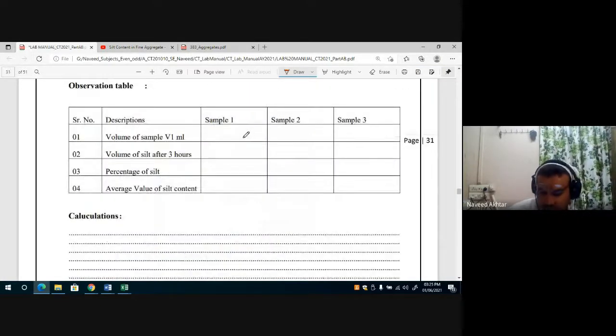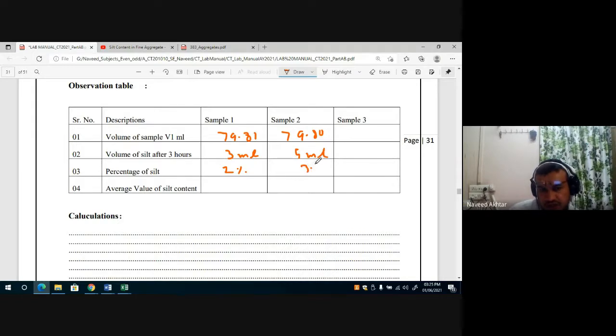This is the observation table. If your reading is 79.8 ml and volume of silt is 3 ml, then you can find out the percentage, 2% silt. Then again 79.8, the volume of silt is 5 ml, and the percentage is 3.3.